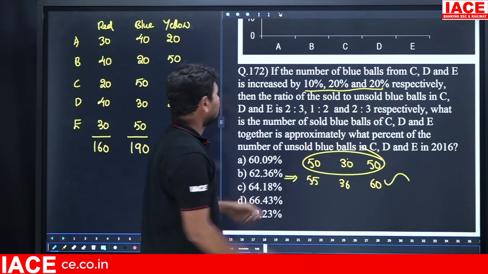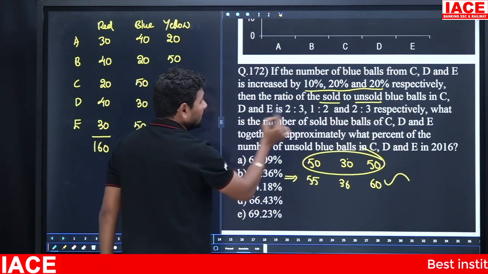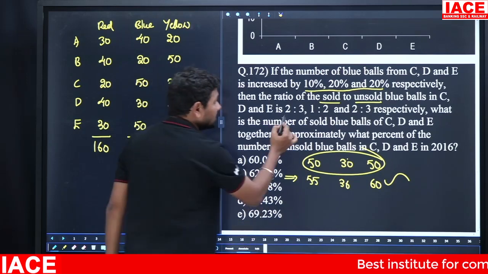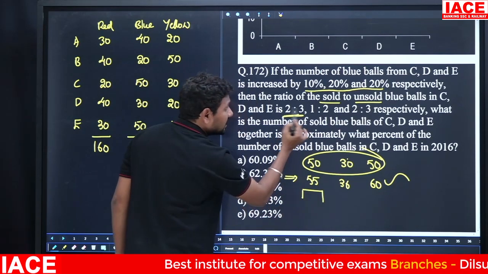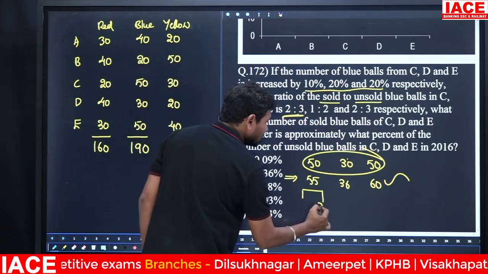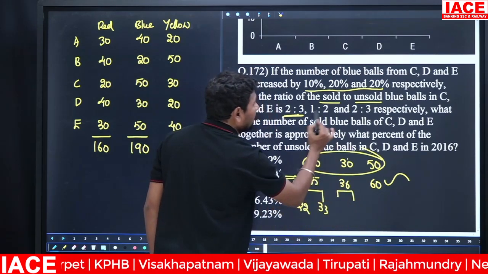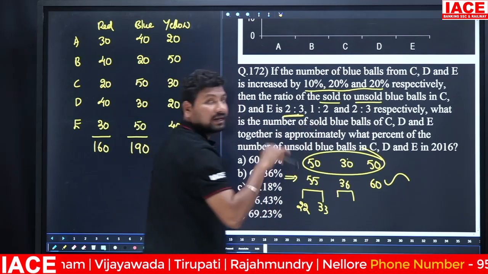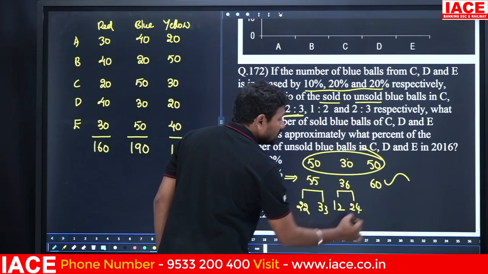Now look at the ratio. The ratio of the sold and unsold blue balls in C, D, E, what is the ratio? 2:3. First, the C value belongs to 2:3. 2 plus 3 is 5 parts. 5 parts is equal to 55, so 1 part is equal to 11. 11 3s is 33. 11 2s is 22. Next, 1:2. 1 plus 2 is equal to 3 parts. 3 parts is equal to 36. 1 part is equal to 12. Then 2 parts is equal to 24.